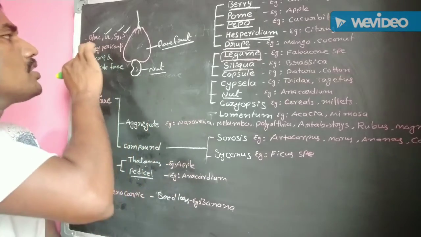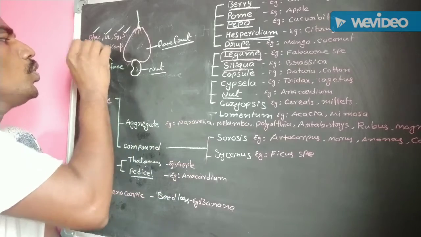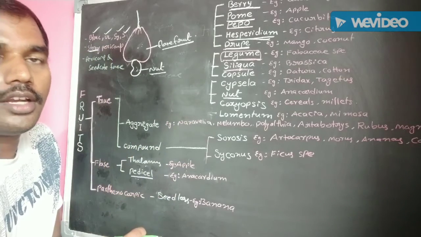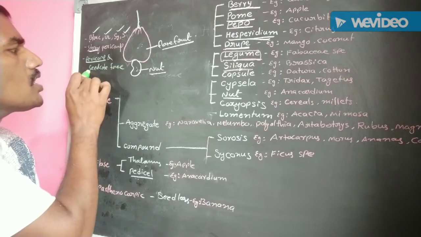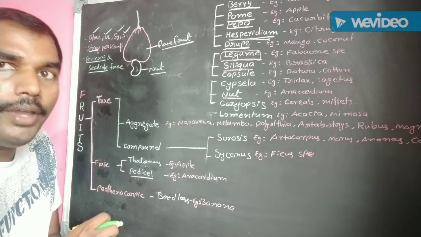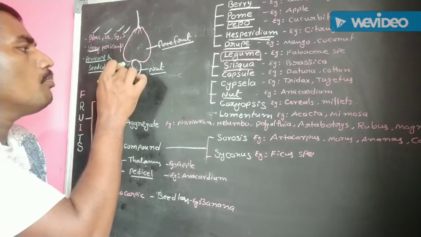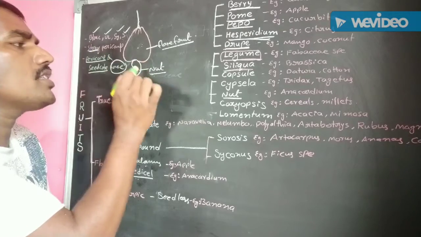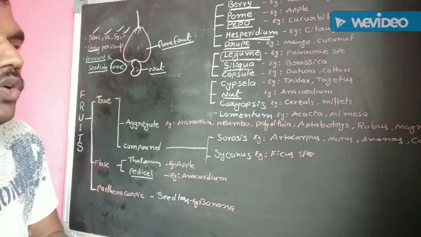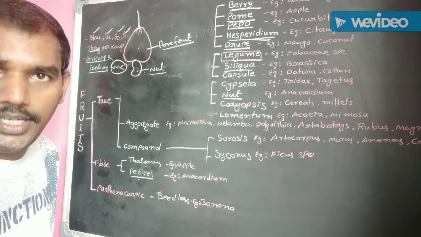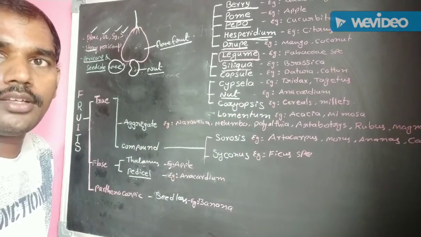The pericarp is stony in this fruit. Understand? Another one is pericarp and seed coat. Both are free in this nut fruit. Example, you already know Anacardium occidentale, cashew nut.